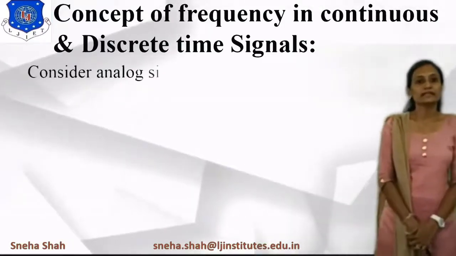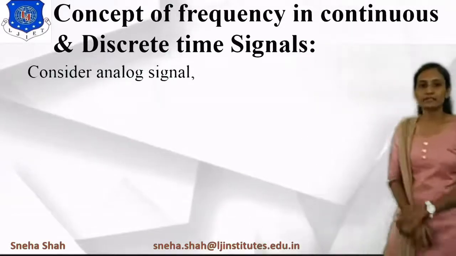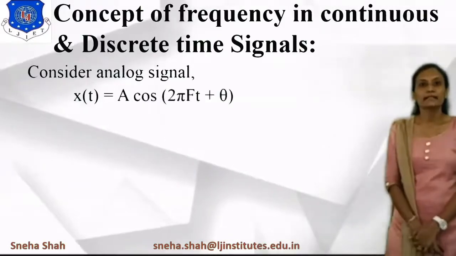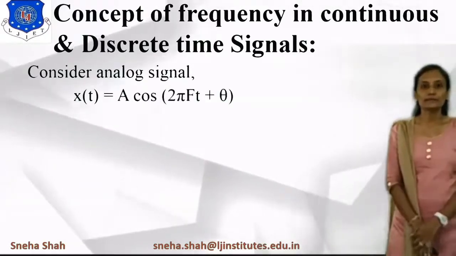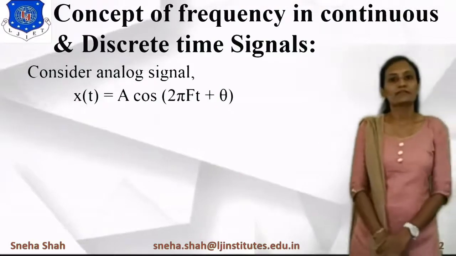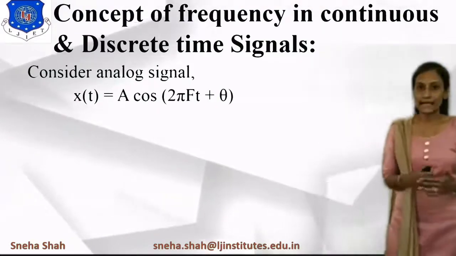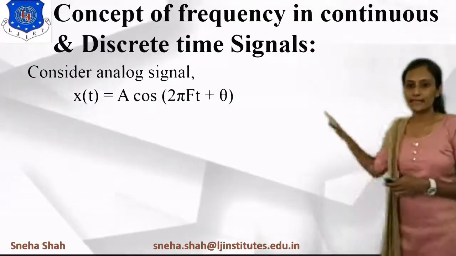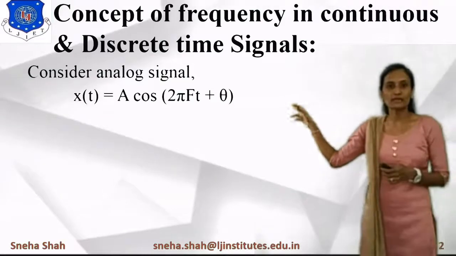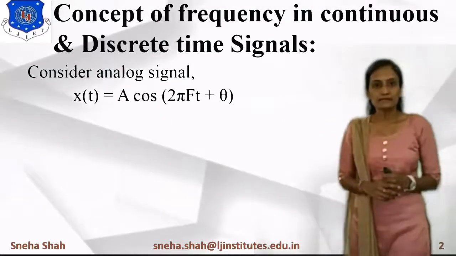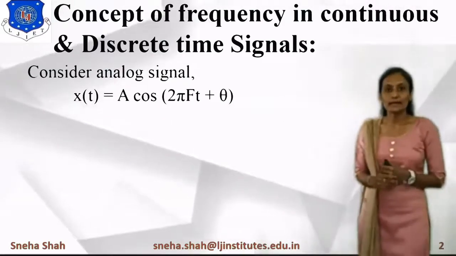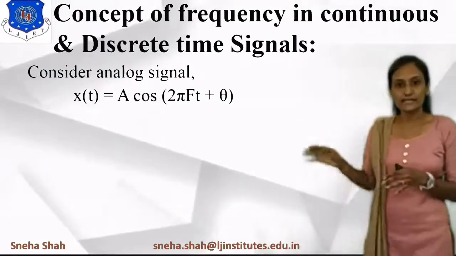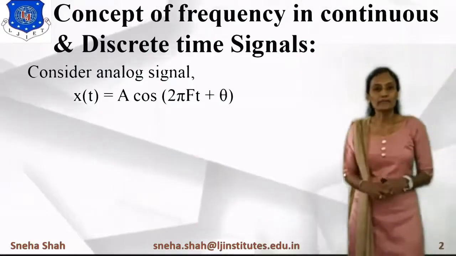So first of all, consider that for the analog signal, the frequency will be represented either in terms of omega or in terms of F. If we define any analog signal, the standard signal will be represented like this: x of t equals A cos(2 pi F t plus theta), in which A is the amplitude of the signal, capital F is the continuous time signal frequency, and theta is the phase angle.